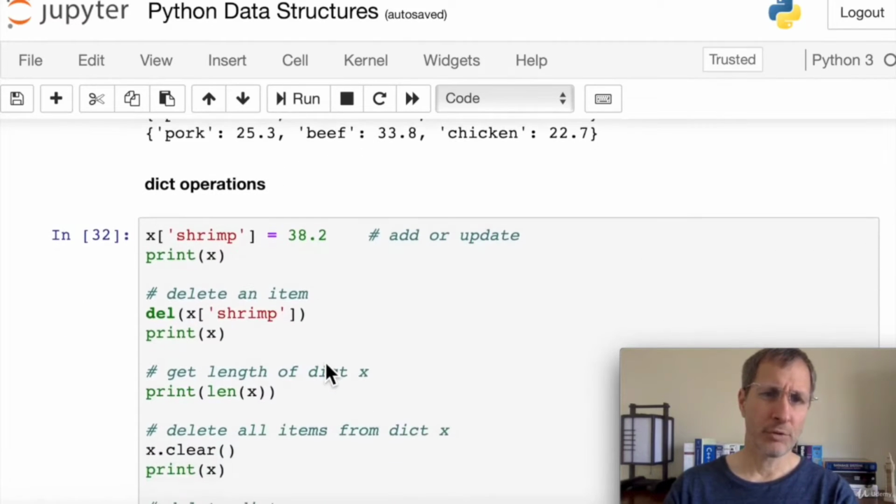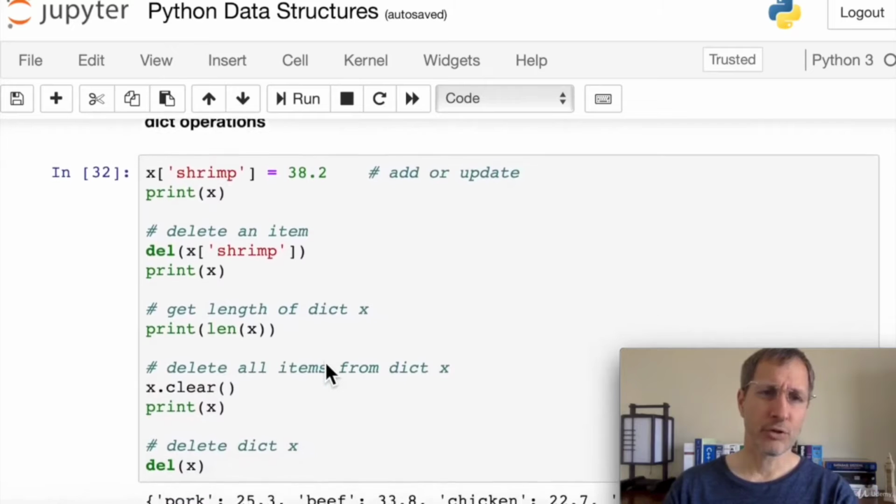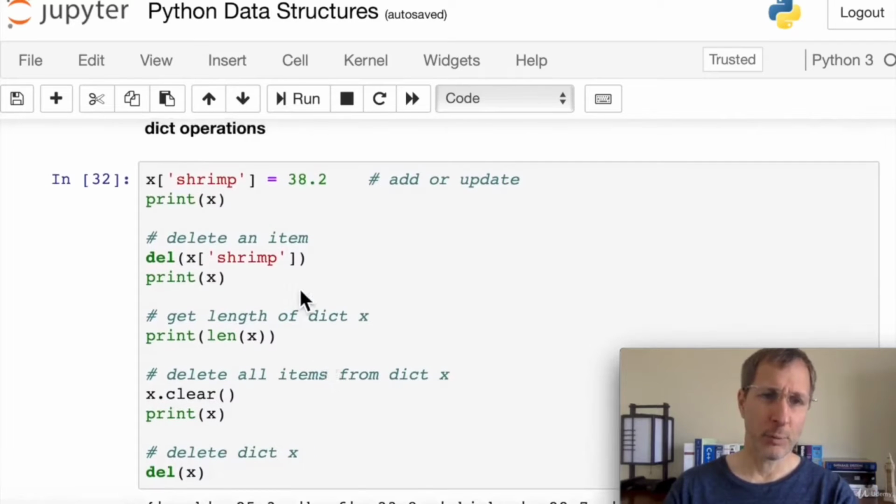Some of the operations of dictionaries. Now we notice that shrimp is not in our dictionary. So if we want to add shrimp, we can say x of shrimp equals 38.2. In this case, there is no shrimp in the dictionary yet, so it's going to add a new key value pair for shrimp 38.2. If there already was a shrimp in the dictionary, then it would update the value to 38.2 for shrimp. It looks up this key and it will update the value for it.